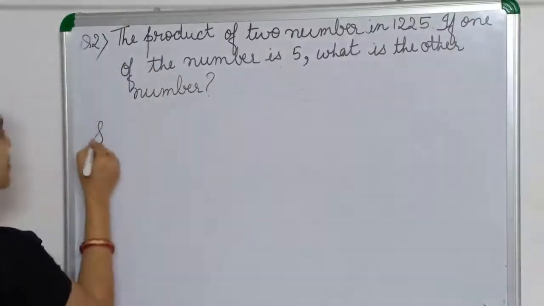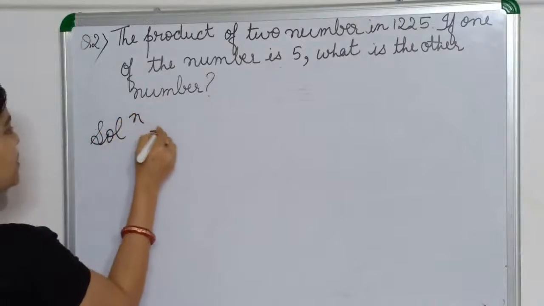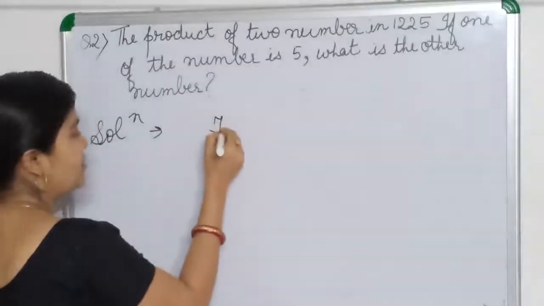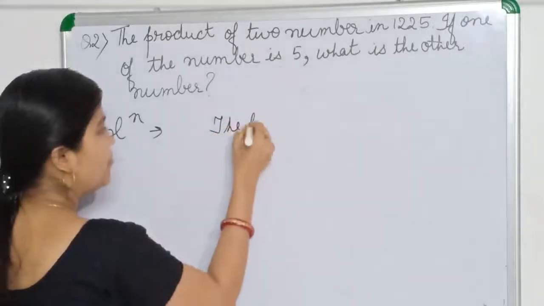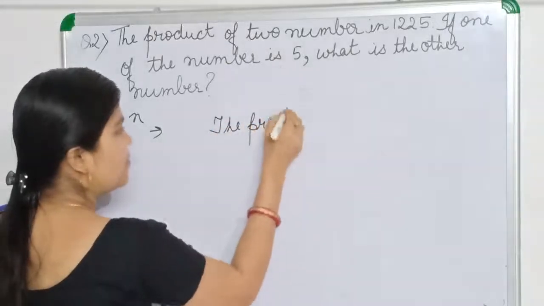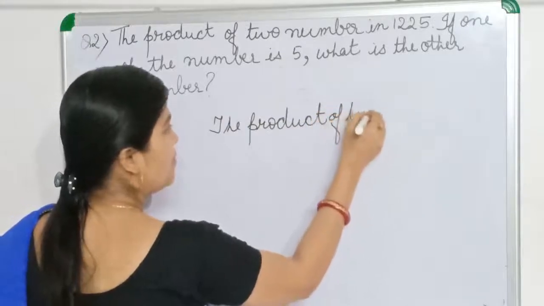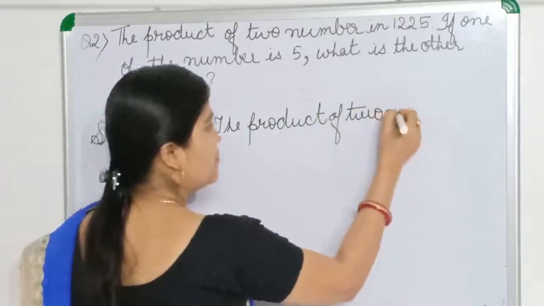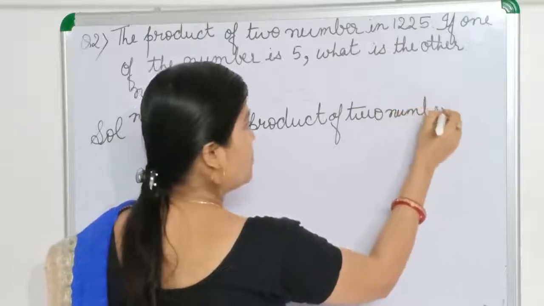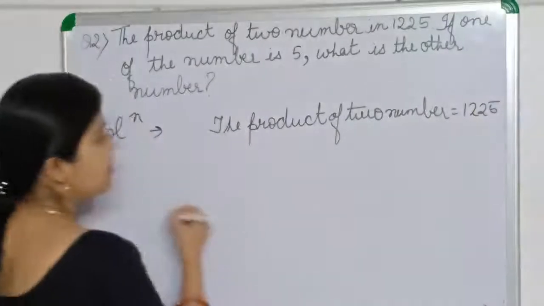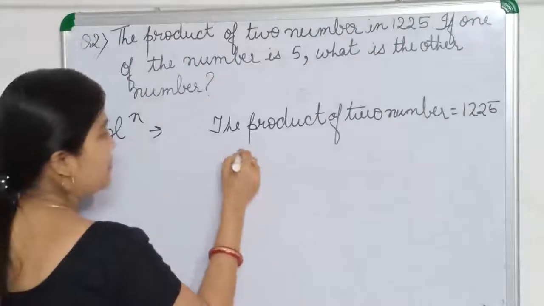So solution, we can write the word problem, whatever is given. Product of two numbers. One number.